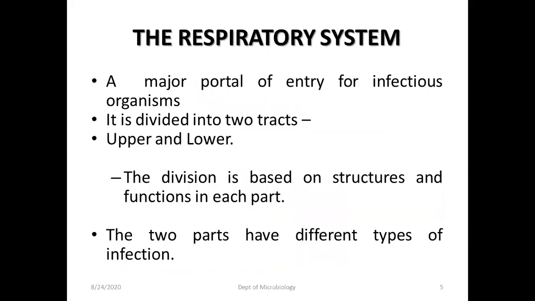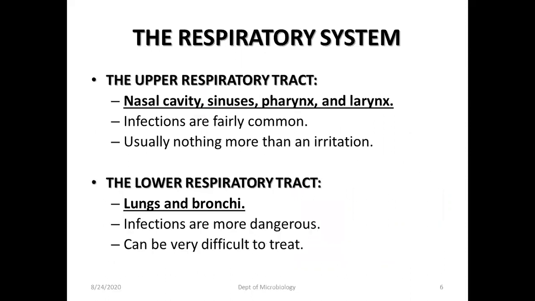Okay. So the respiratory system is a major portal of entry for infectious organisms. It is divided into two tracts, upper and lower. The division is based on the structures and functions of each part. The two parts have different types of infections.